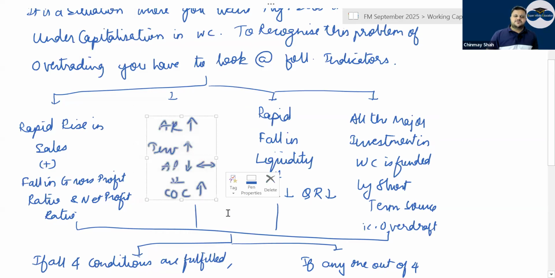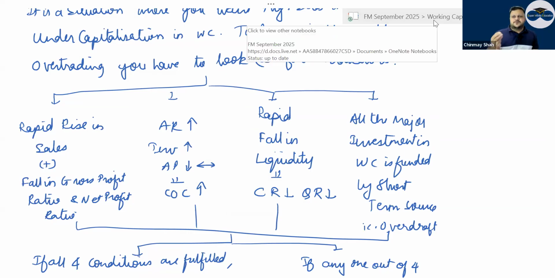Then the account receivable period will go up, the inventory period will go up, and the account payable period may go down or remain the same because you are going to pay everyone on time or pay them early. The cash operating cycle will go up. Then there is a rapid fall in liquidity, that is current ratio and quick ratio. Rapid fall means not 5-10% or 2.5%, but more than 10 or 15%.